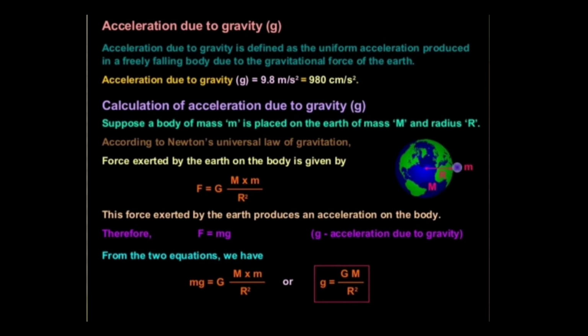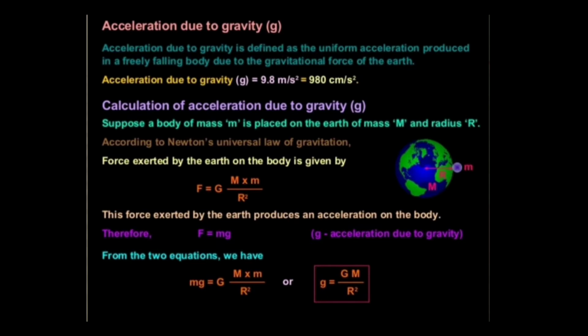It is different at different places on earth. It varies. Acceleration due to gravity on the surface of the earth is 9.8 meter per second square.